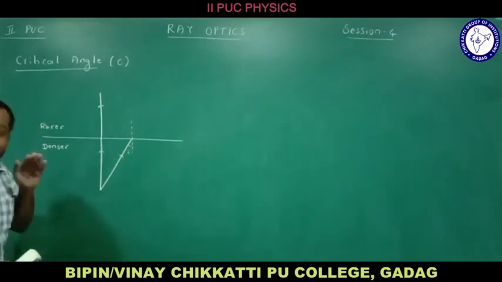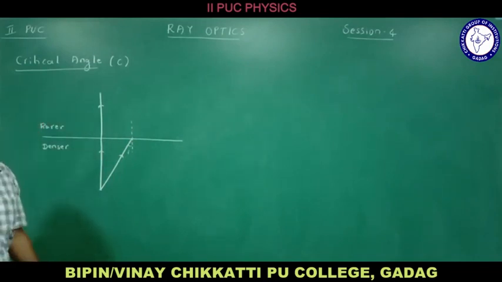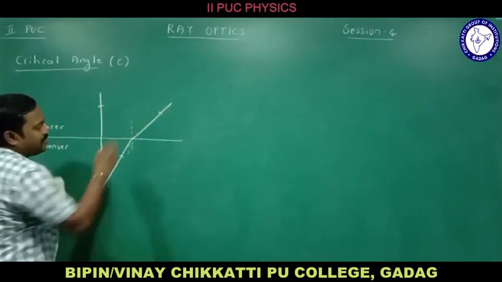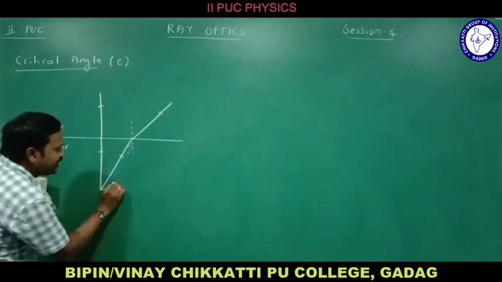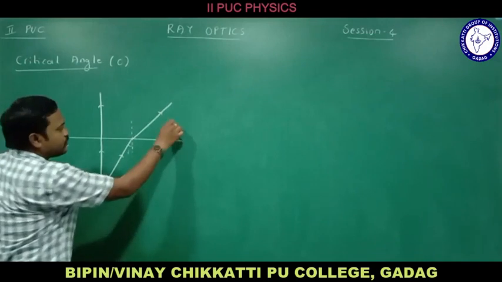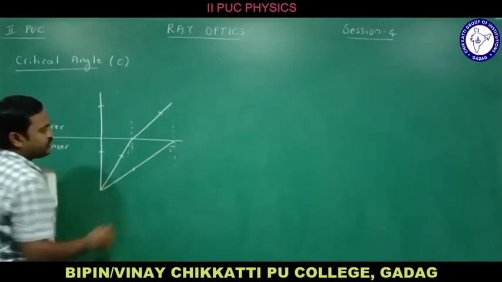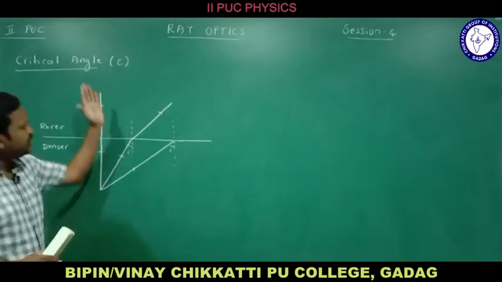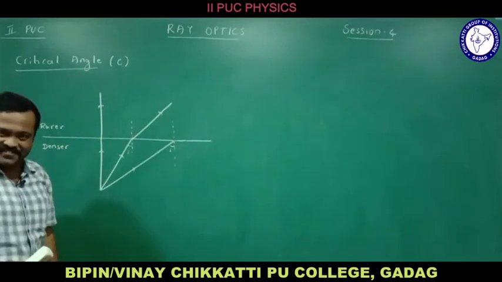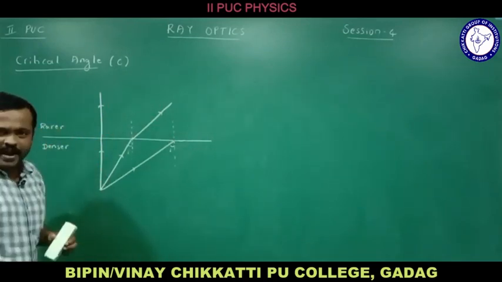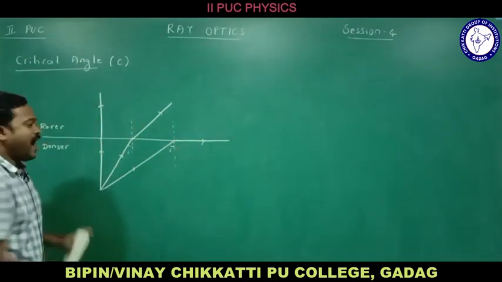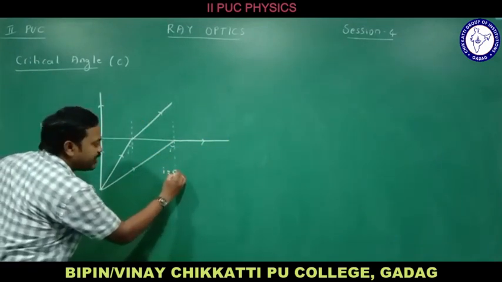Now let us consider a ray moving from denser medium to rarer medium. What happens? If a ray moves from denser medium to rarer medium, it bends away from the normal. What happens if I increase the angle of incidence like this? So this is the normal and this is the angle of incidence. First thing you need to understand is, if you increase the angle of incidence, the angle of refraction also increases. At a particular angle of incidence, the refracted ray grazes on the surface. This angle of incidence is called the critical angle.